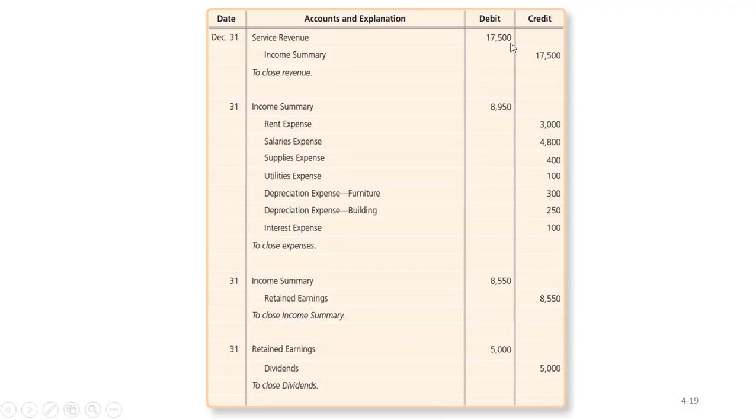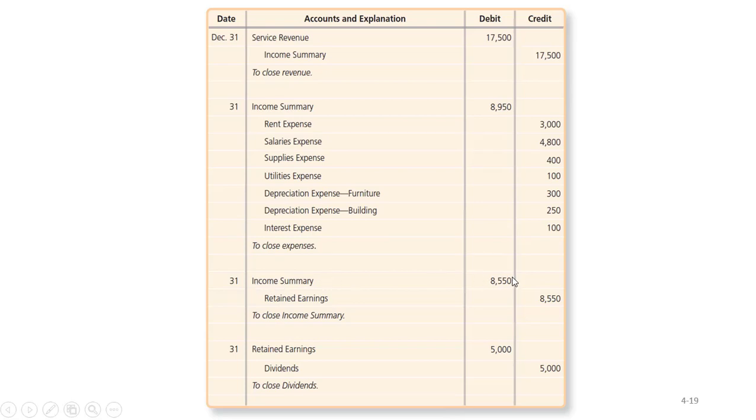So here is a list of the 4 entries that we make in order to prepare the closing entries. There's 4 of them. We close revenues. We get rid of expenses. We close income summary into retained earnings, and then we close dividends into retained earnings. Once again, this income summary account only exists very briefly, right?